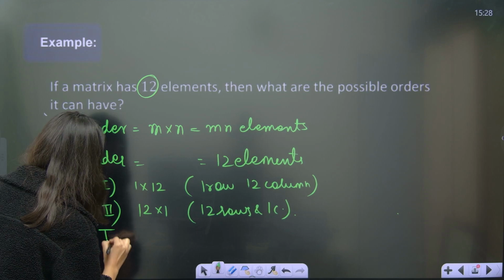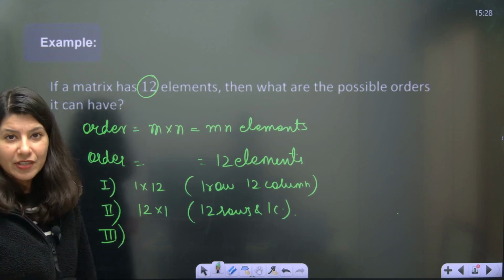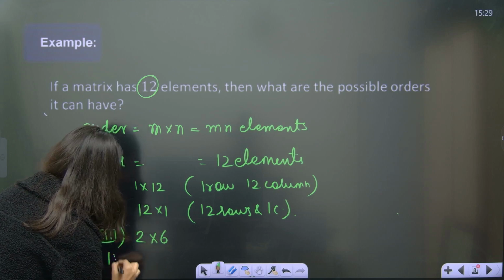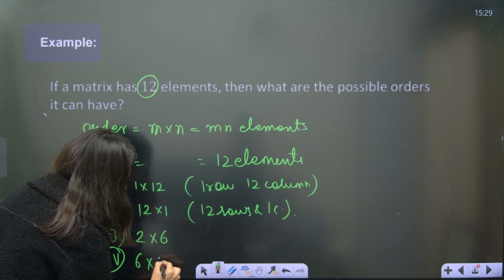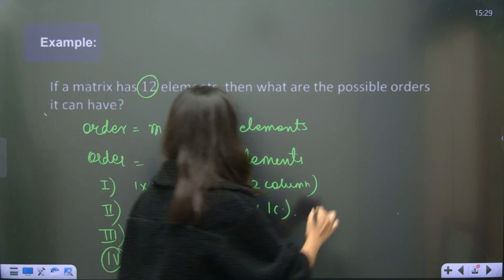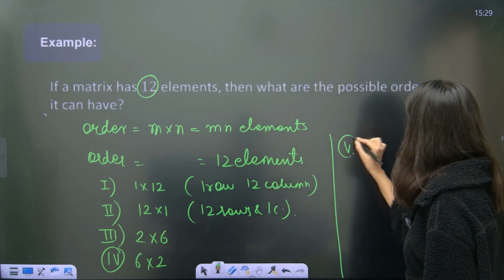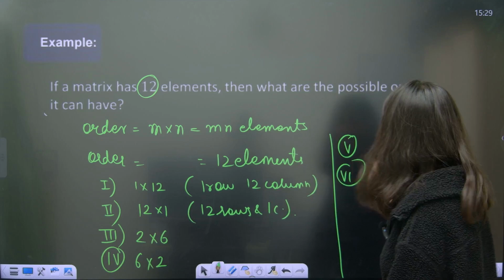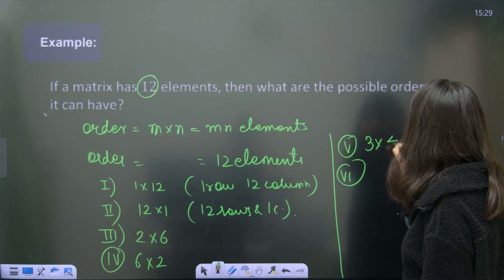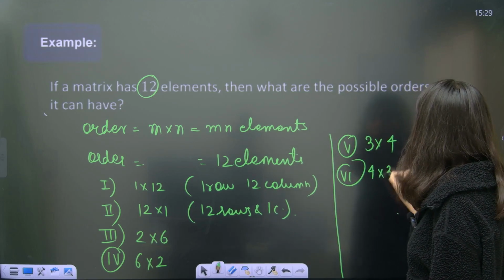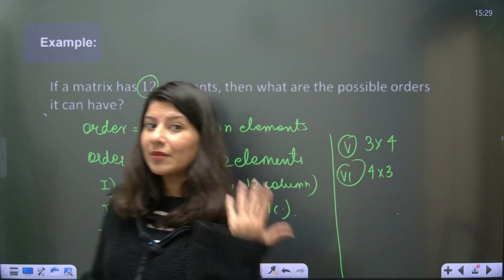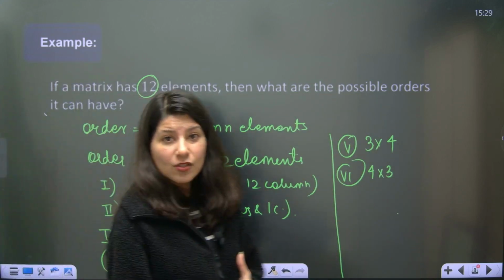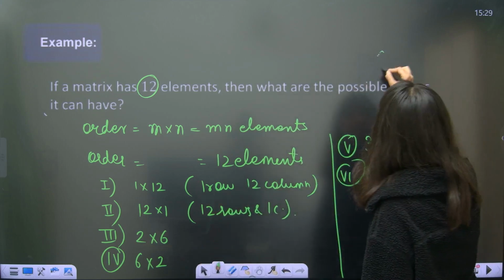The third case is 2 rows and 6 columns, and the fourth case will be 6 rows and 2 columns. Next, the fifth and sixth: 3 fours are 12, so 3 rows and 4 columns, and 4 rows and 3 columns. That's it, I'm not able to think of anything else apart from that. So there will be 6 orders, and the answer to this question is 6 orders.